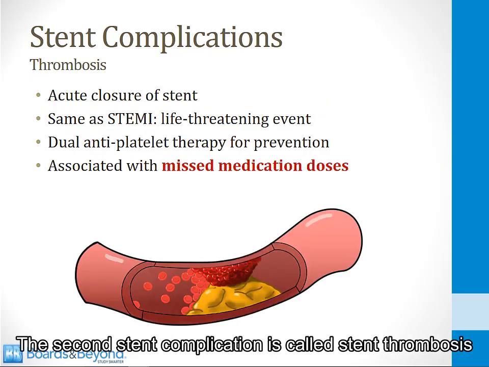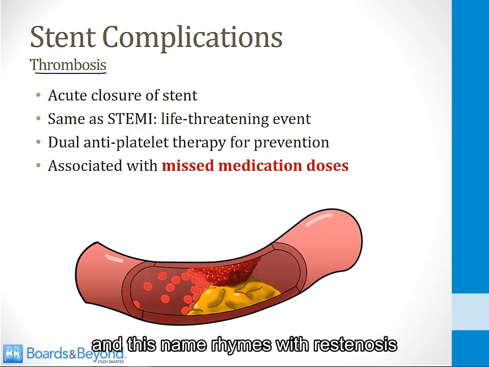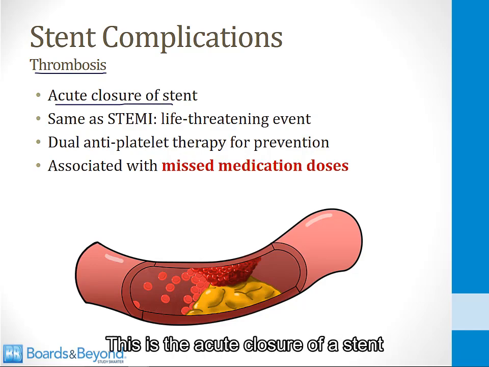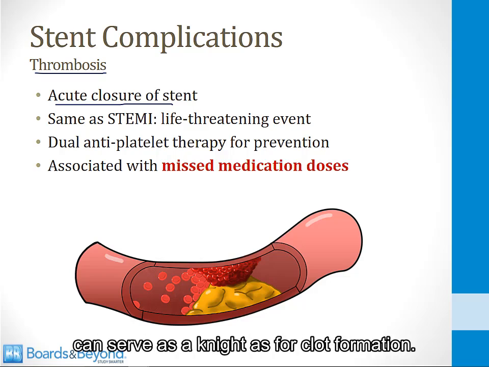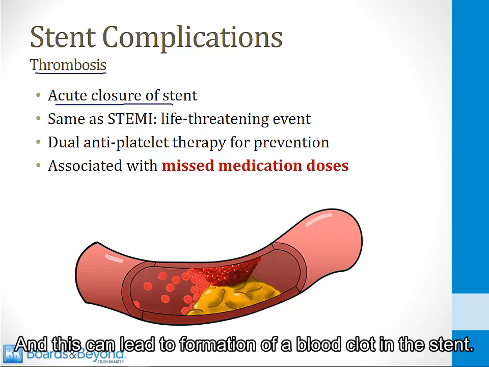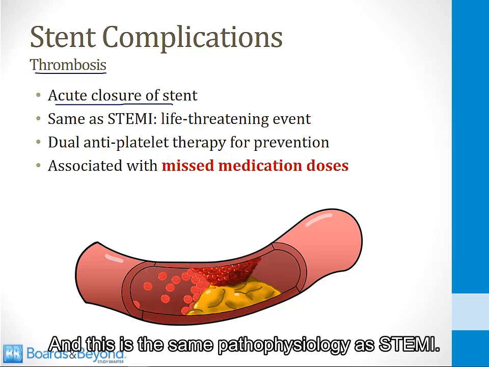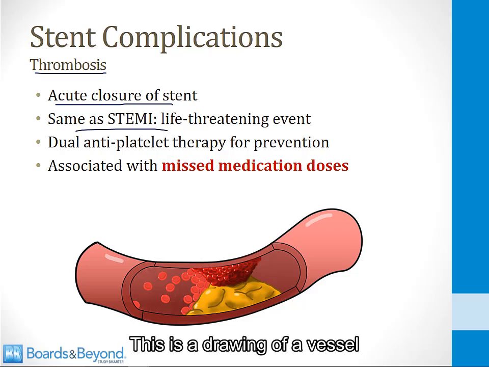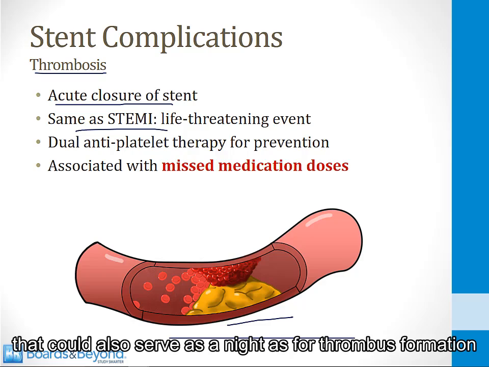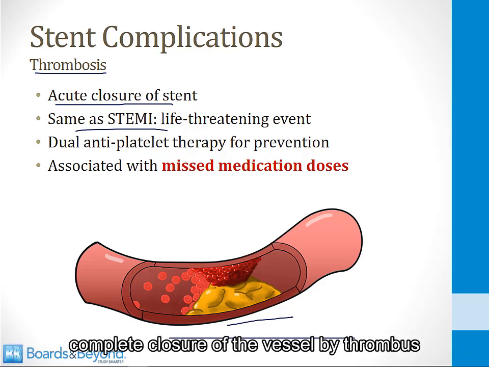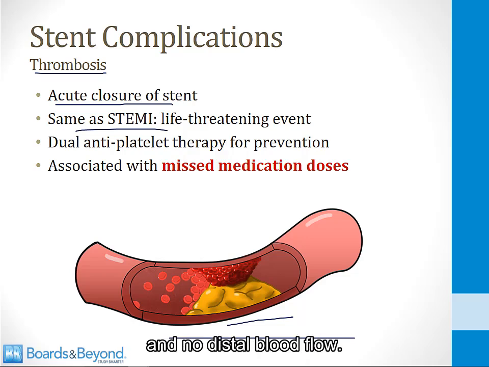The second stent complication is called stent thrombosis, and this name rhymes with restenosis, but it's a completely different process. This is the acute closure of a stent by a thrombus that forms. Sometimes the metal struts of a stent can serve as a nidus for clot formation, and this can lead to formation of a blood clot in the stent, and this is the same pathophysiology as STEMI. This is a drawing of a vessel with STEMI at the bottom of the screen. We talked about this earlier. You can imagine that if this blood vessel had a stent instead of this atherosclerotic plaque, that could also serve as a nidus for thrombus formation, and we get the same pathophysiology, complete closure of the vessel by a thrombus and no distal blood flow.